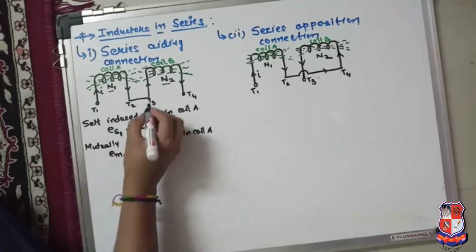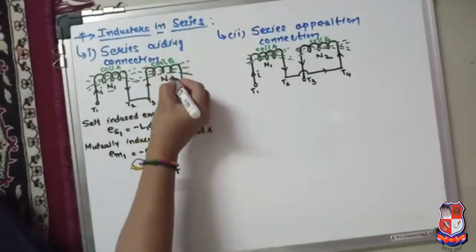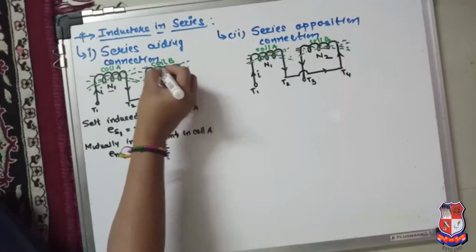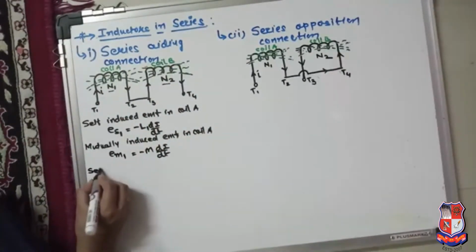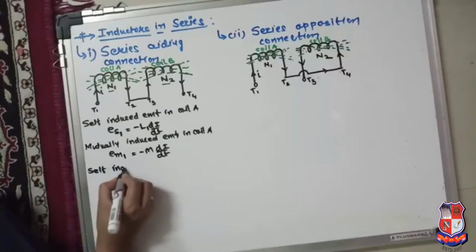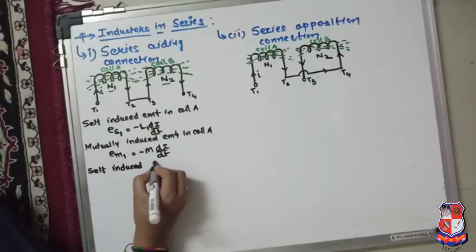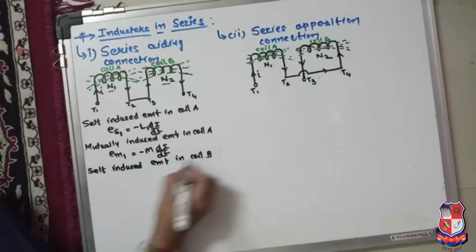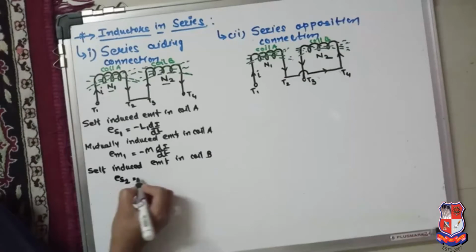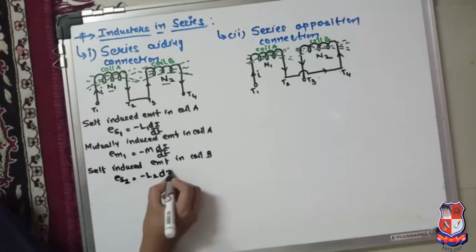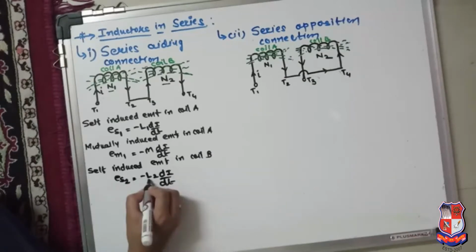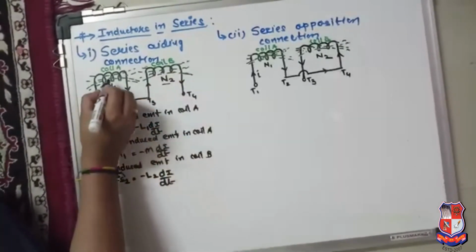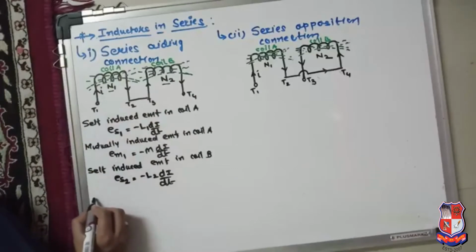Same way, when a current is flowing through coil B, EMF is induced in coil B, known as the self-induced EMF, and that self-induced EMF in coil B is given by ES2 equal to minus L2 di by dt, where L2 is the self-inductance of coil B, and L1 is the self-inductance of coil A.